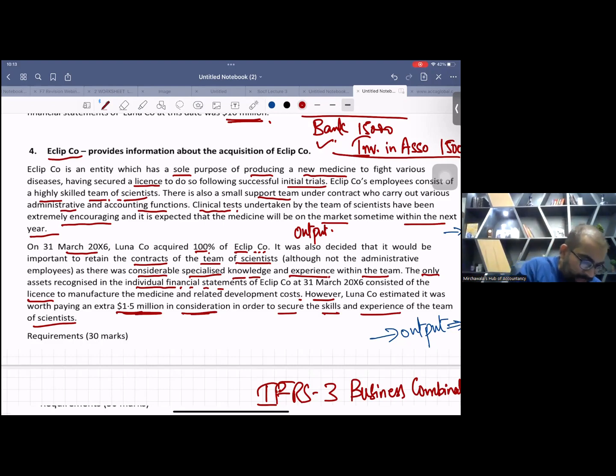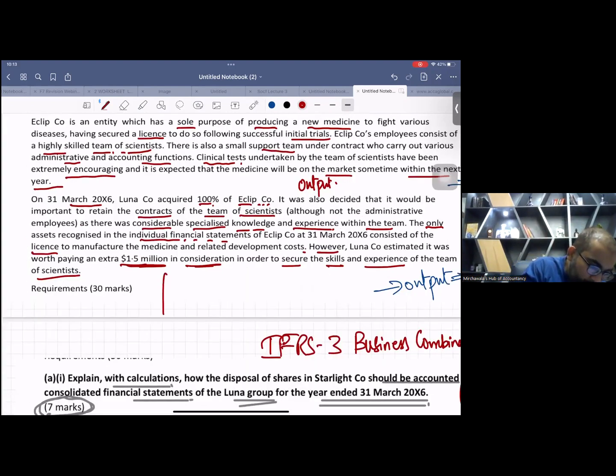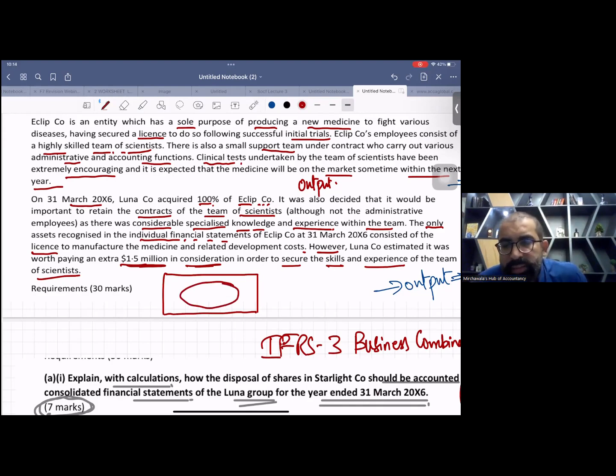Let me explain it with the help of a drawing. This rectangle is the complete business, and there is one asset in between, this oval. This oval is one of the assets. So you are going to acquire this complete rectangle.